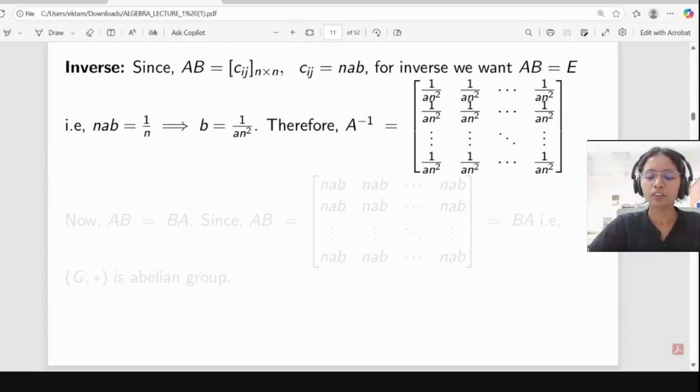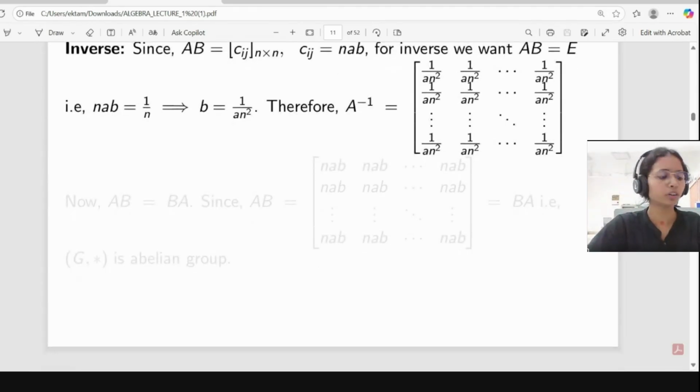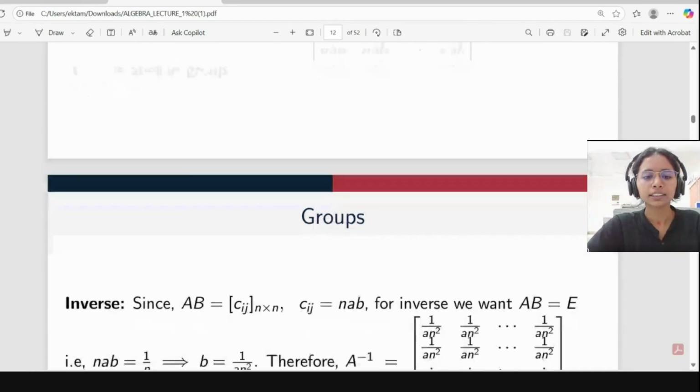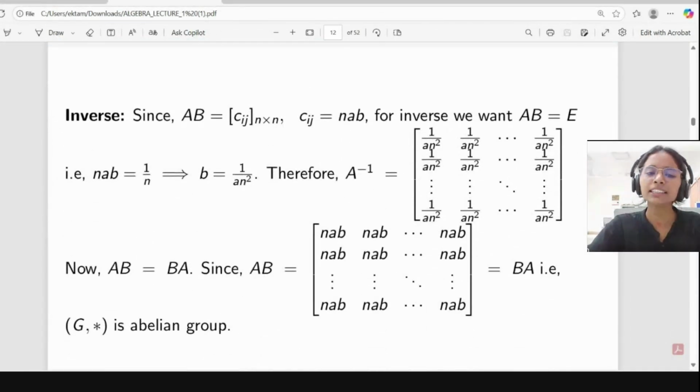Secondly, we want to check whether it is an abelian group or not. Since we are getting these entries, AB equals BA. You can check with a 3 by 3 matrix or a 2 by 2 matrix. When you multiply, you will get nab in every entry, and for BA you will also get the same. Because here we are multiplying the first row with the first column, so whichever way you do it, we are multiplying the same elements. Suppose first we have taken AB.